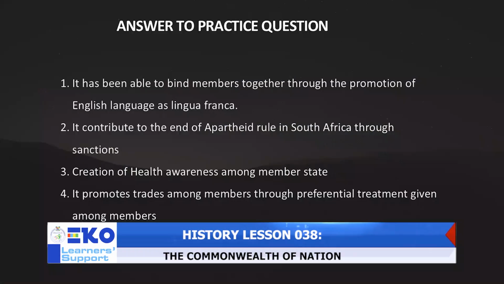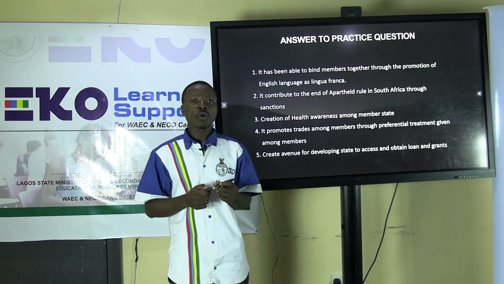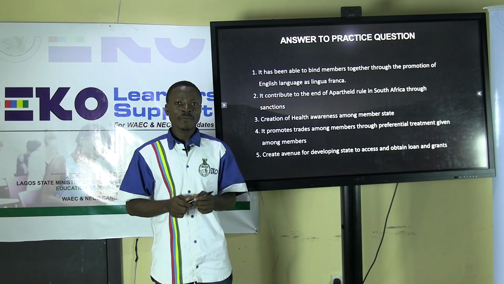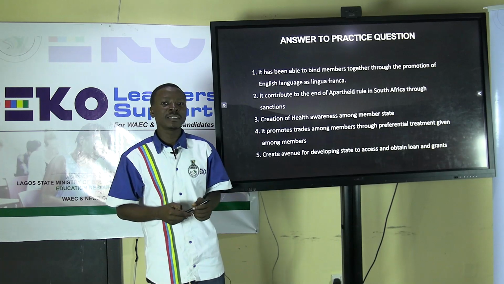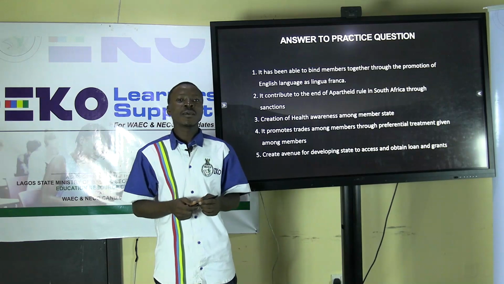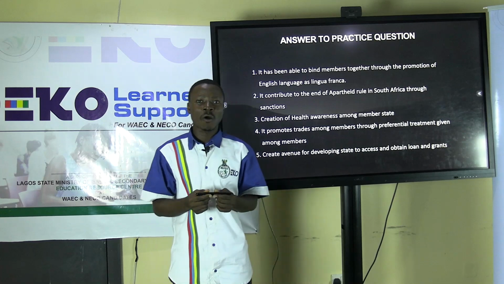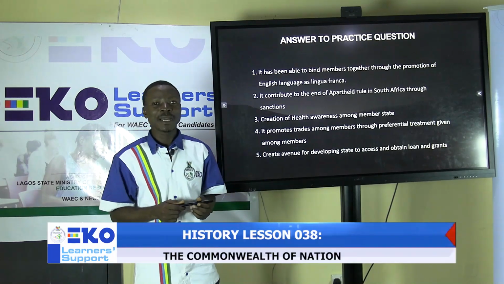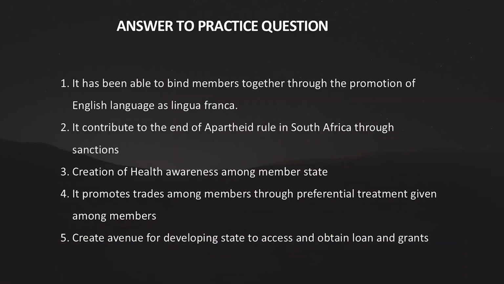And also it contributed to the end of apartheid rule in South Africa. The Commonwealth of Nations is a major platform that was used by several actors towards providing support for the liberation movement in South Africa and ensuring that pressure was put on the government of South Africa to end the apartheid rule, and this was favorably and resoundingly achieved, and this led to the emergence of Nelson Mandela as the president of South Africa. And thirdly, the creation of health awareness among members.